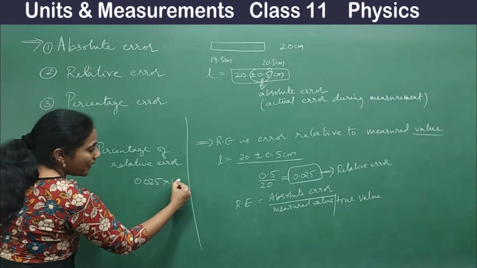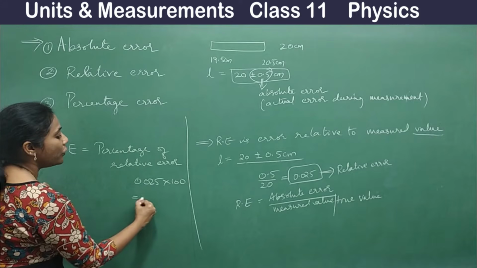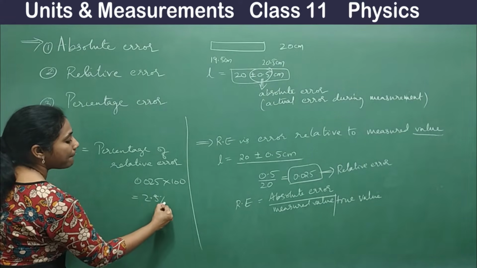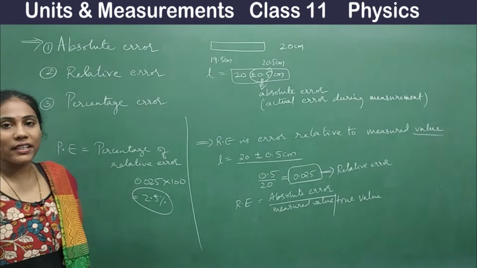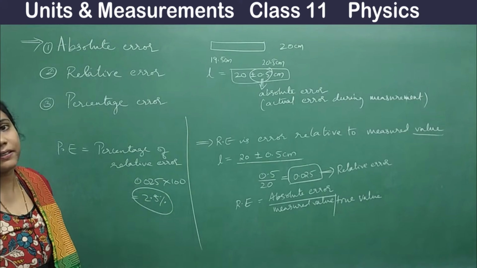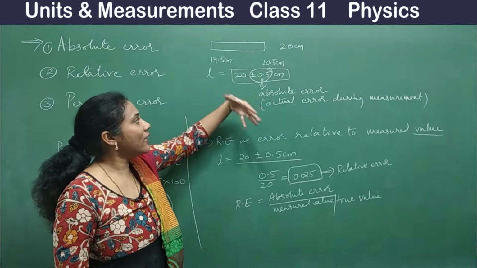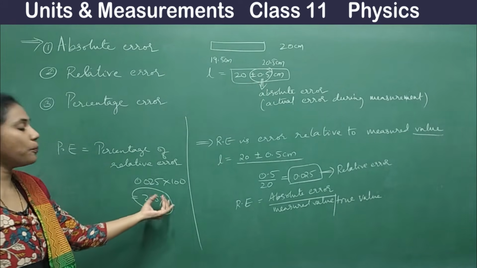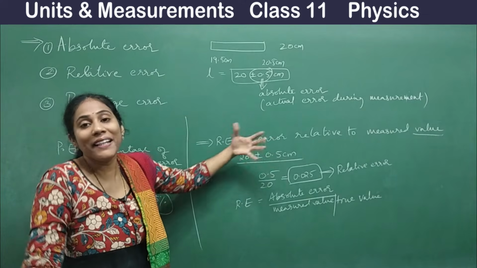When you want its percentage, multiply with 100. So you will get 2.5%. So this is what we mean by percentage error. When you get absolute error as 0.5, then if you convert that into percentage, it is 2.5%. All errors talk about the same thing, but in different form.